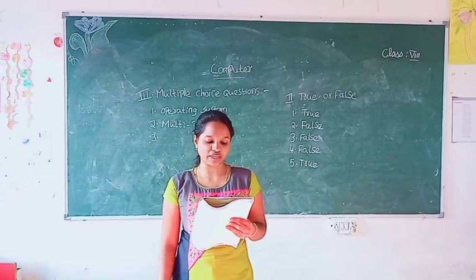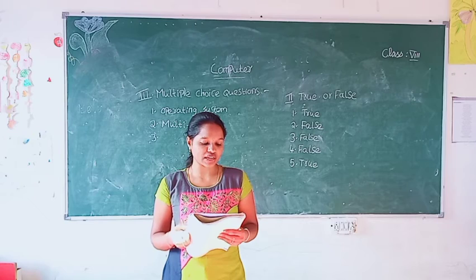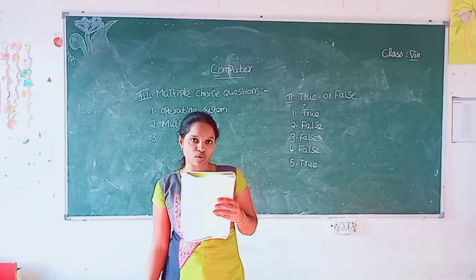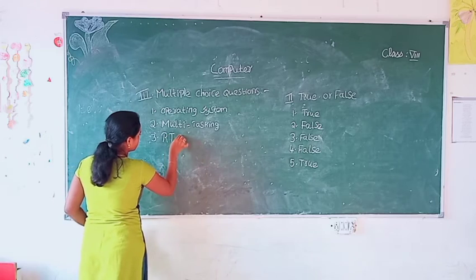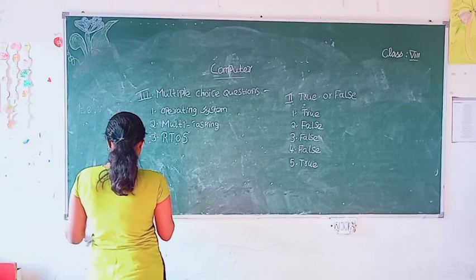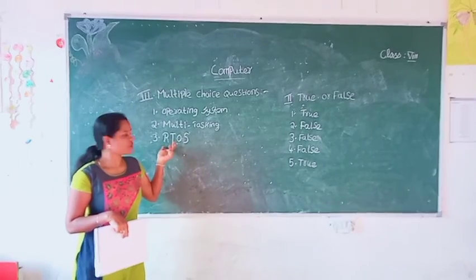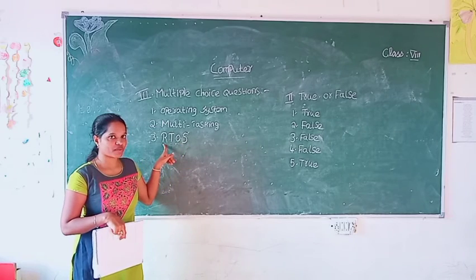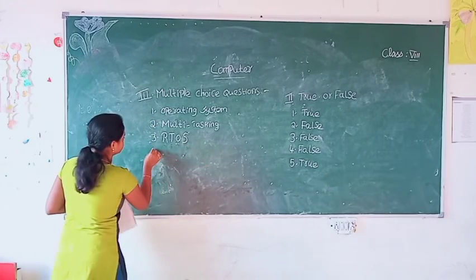Dash has the capability to prioritize the process, minimize the execution time and work independently with no interdependencies. What is the answer? R-T-O-S. Write it. Have you written? So what do you mean by RTOS? Real time operating system. Clear? Write the fourth question.